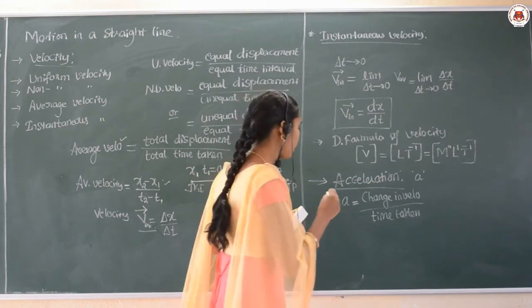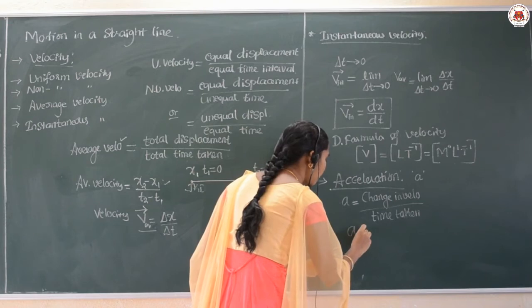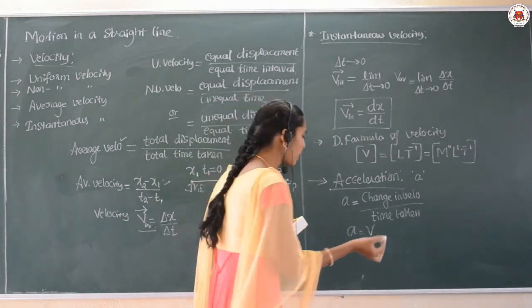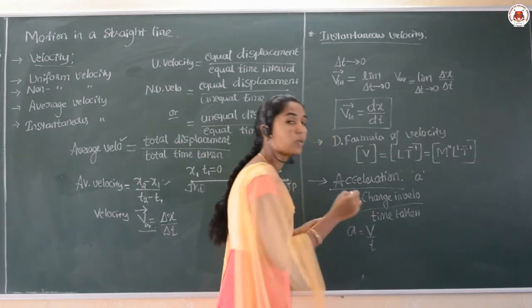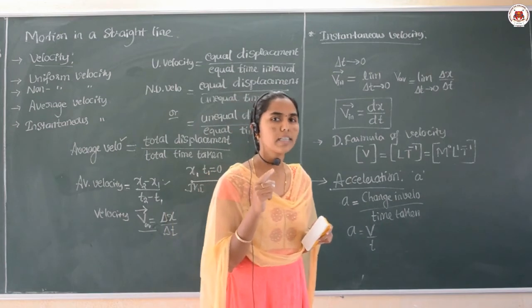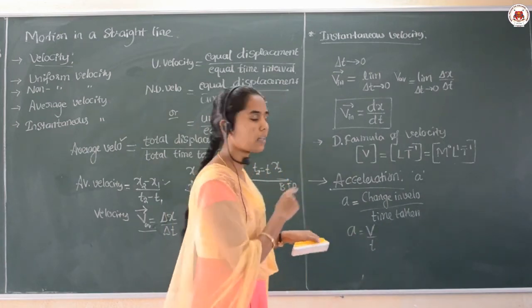Remember dear students, we are defining acceleration with respect to velocity and time. You know that velocity is a vector quantity. So acceleration is also a vector quantity.